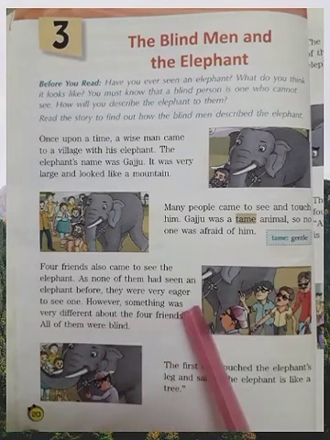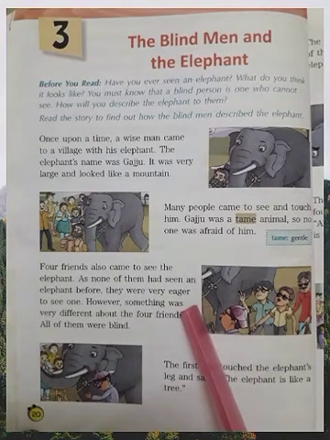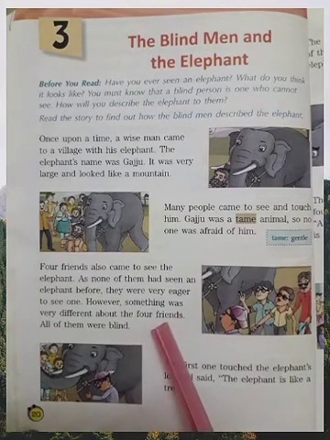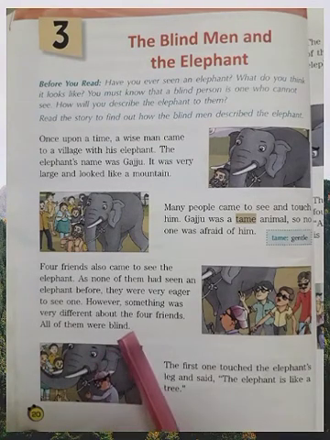Eager means very excited. They have many questions with them. How is the elephant, how does it look, how does it react, and so many things. They have not seen the elephant. Why? Because they were blind.